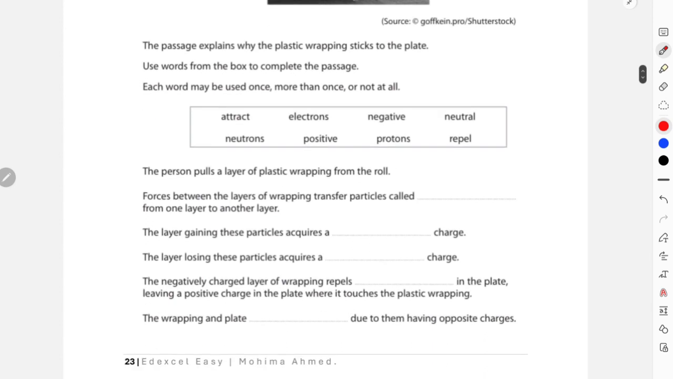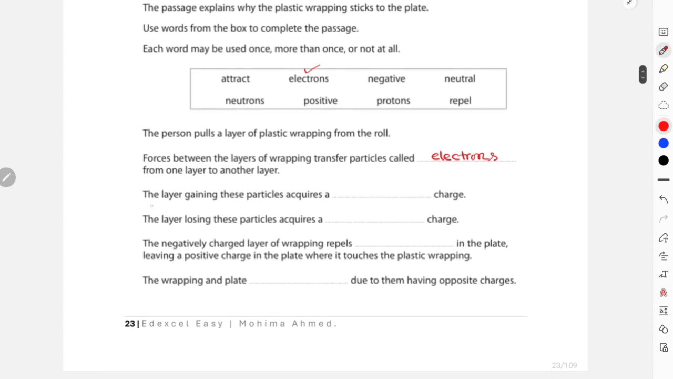Okay, now let's start. The person pulls a layer of plastic wrapping from the roll, and the forces between the layers of wrapping transfer particles called electrons, obviously, from one layer to another, right? So this one is already used once. Let's move on to the next line. The layer gaining these particles acquires a negative charge. Obviously a layer which is gaining electrons will eventually have a surplus of negatively charged particles. So this is negative.